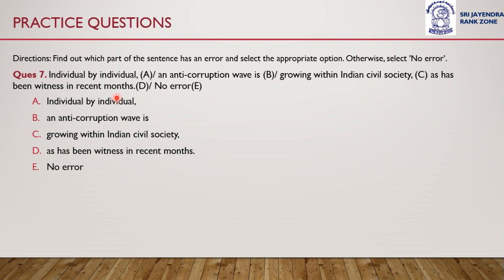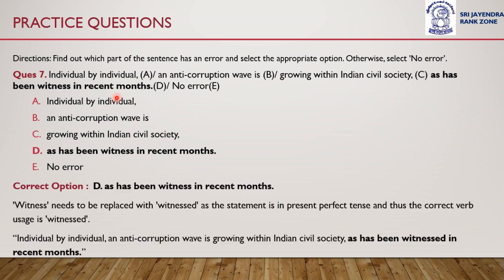Where is the error? I hope all of you are able to recognize the error. The error is in part D. Why? Part D, as has been witnessed in recent months.